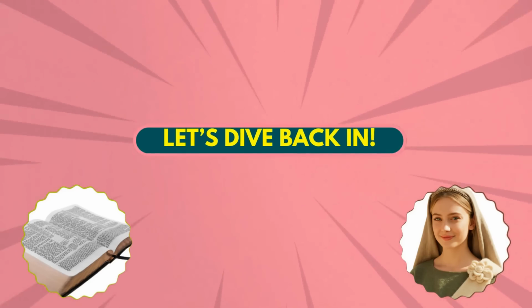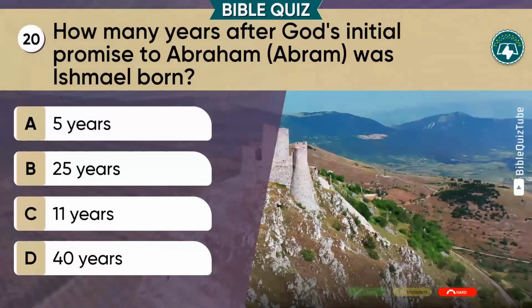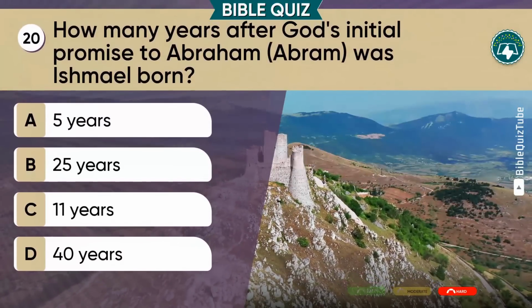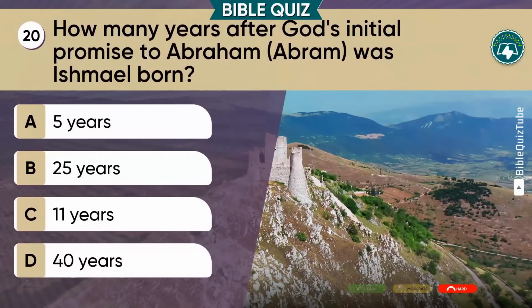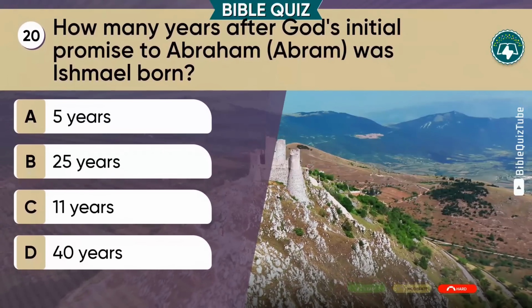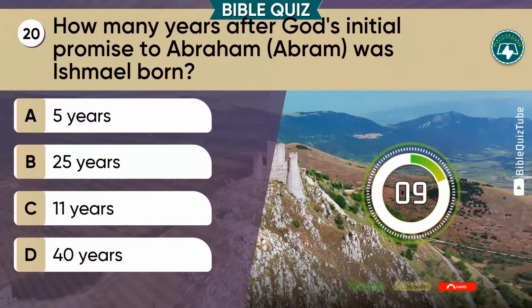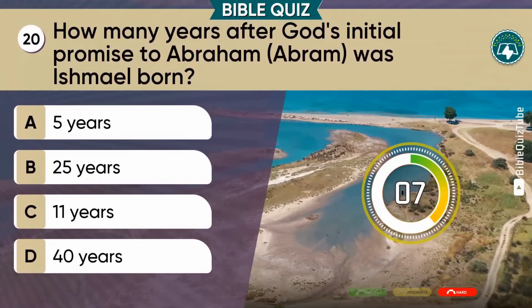Let's dive back in. Question 20. How many years after God's initial promise to Abram was Ishmael born? Is it A. 5 years. B. 25 years. C. 11 years. D. 40 years.